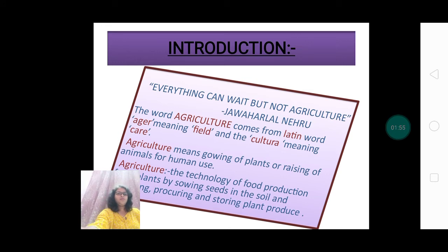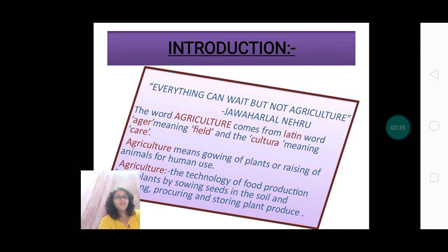Now let me introduce what agriculture exactly means. In 1948, after the independence of our country, our first Prime Minister, Jawaharlal Nehru, said, everything can wait, but not agriculture. So, friends, with his priority and further progress over the years, India has reached a stage where it has enough buffer stocks of food grains. India is also the second largest milk producing country in the world.